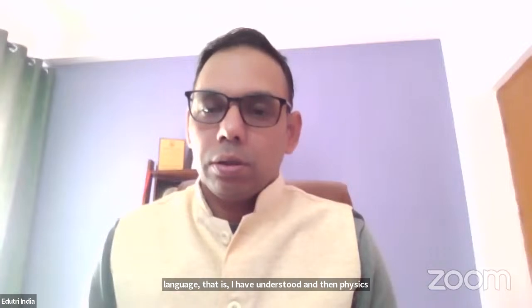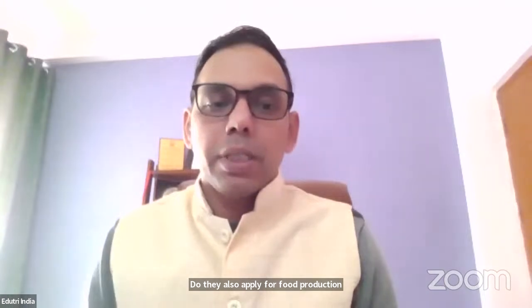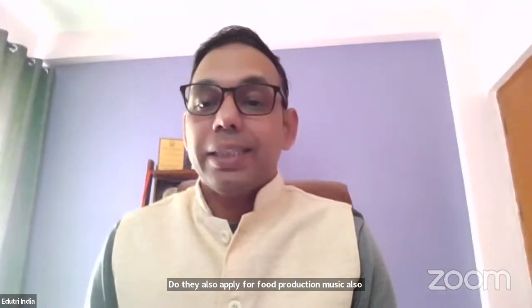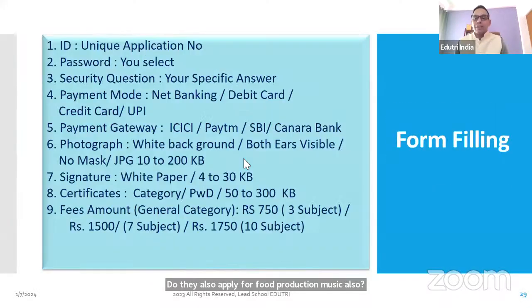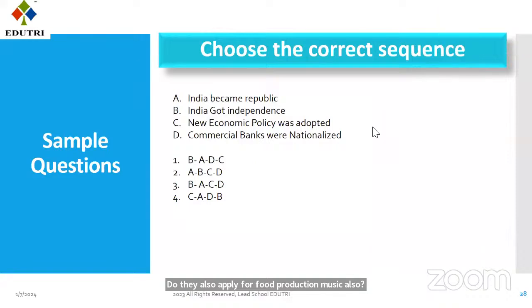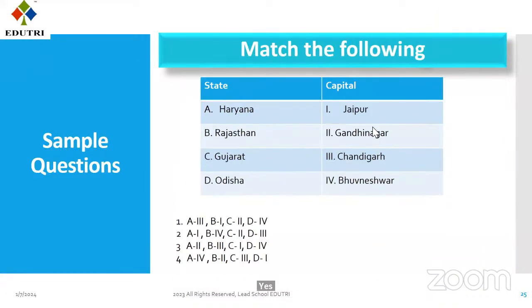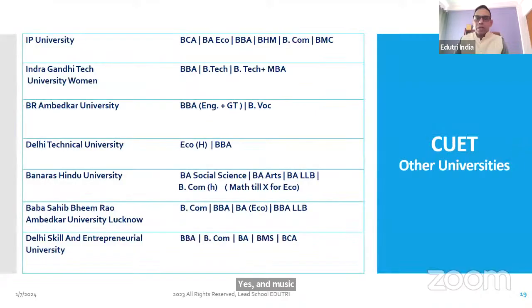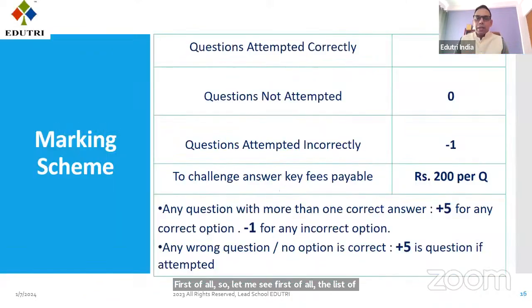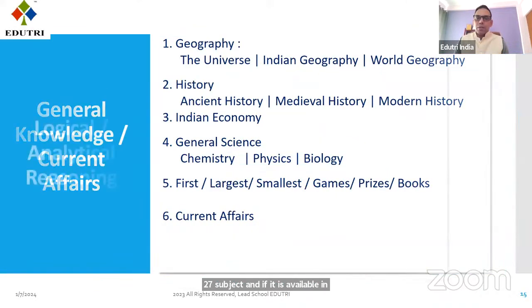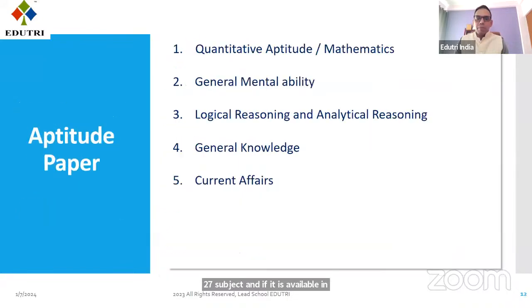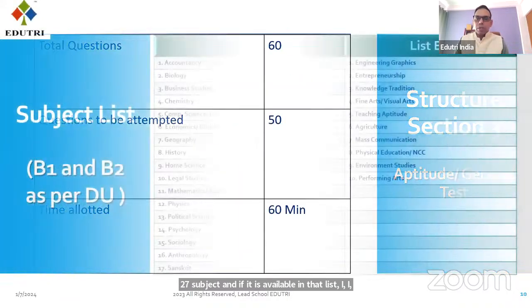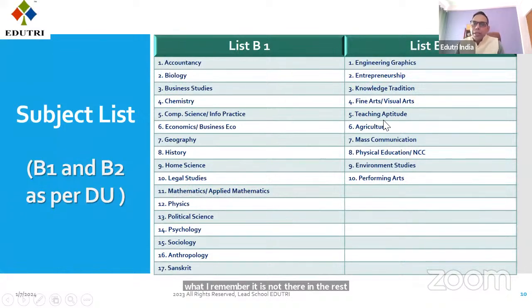Do they also apply for food production and music? Let me see. First of all, is food production in the list of 27 subjects or not? What I remember, it is not there in the list of 27. Food production I can't see.